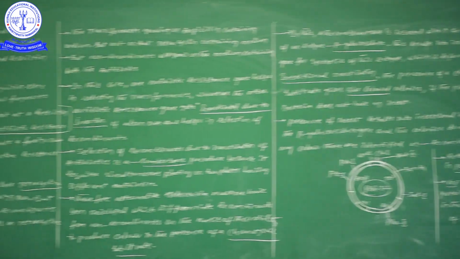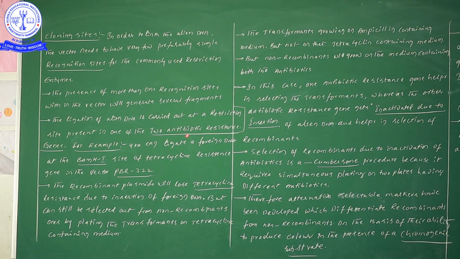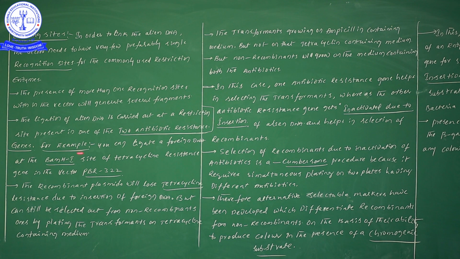Now you see, in pBR322, for example, you can ligate a foreign DNA at BamHI. Having just seen the structure of pBR322, at the BamHI region we can introduce or attach one foreign DNA. So this particular BamHI site is in the tetracycline resistance gene of pBR322. Diagrammatically, that is the information I have given, and I am now explaining it with one example.